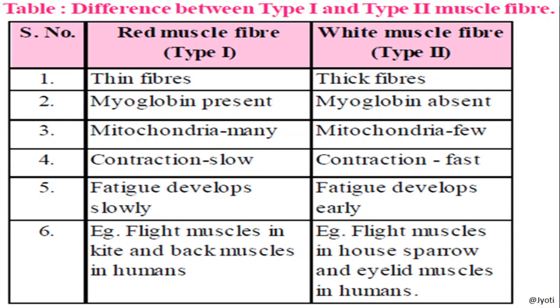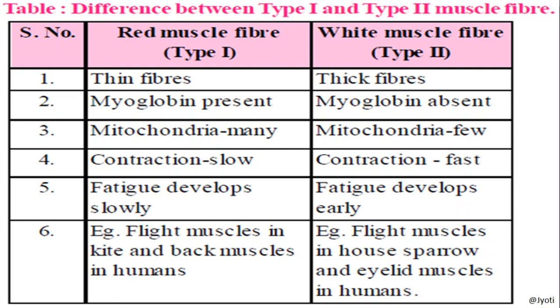Okay. Now let me tell you the different types of skeletal muscle fibers. The skeletal muscle fibers are of two types, that is red muscle fiber, which is called type 1 muscle fiber, and white muscle fiber, which is called type 2 muscle fiber. Now, what are the differences between these two types? The red muscle fibers are thin fibers, whereas the white muscle fibers are thick fibers.